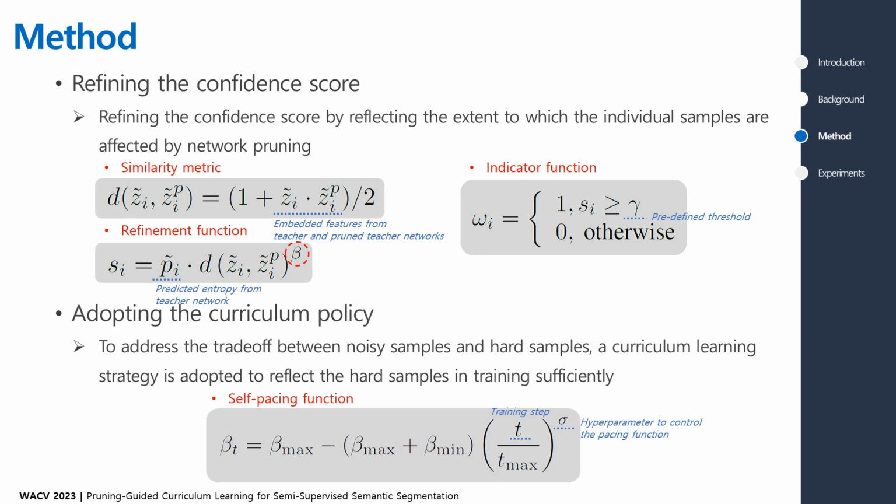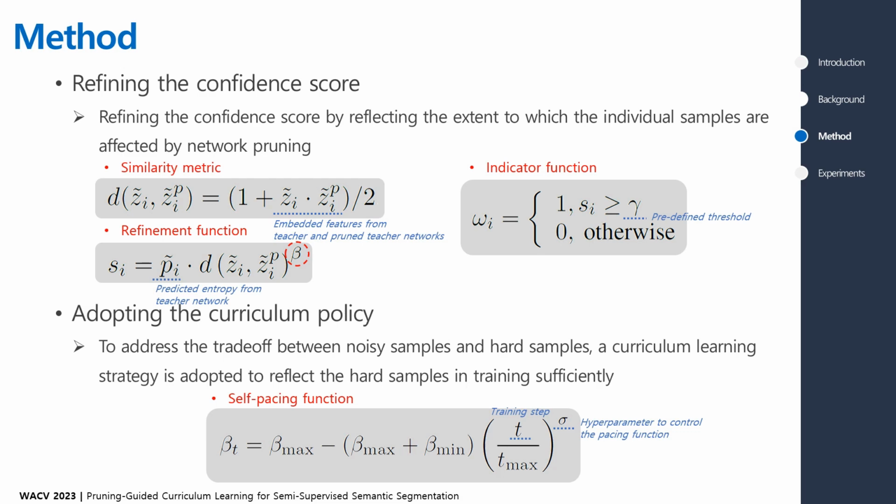Then, in the same way as the existing pseudo-labeling method, only samples exceeding the predefined threshold are used for semi-supervised learning. Additionally, we exploit a curriculum policy that addresses the strengths of network pruning. Unfortunately, there is a trade-off between noisy samples and hard samples. If the influence of pruning on the score function is too high, learning of hard samples is also suppressed.